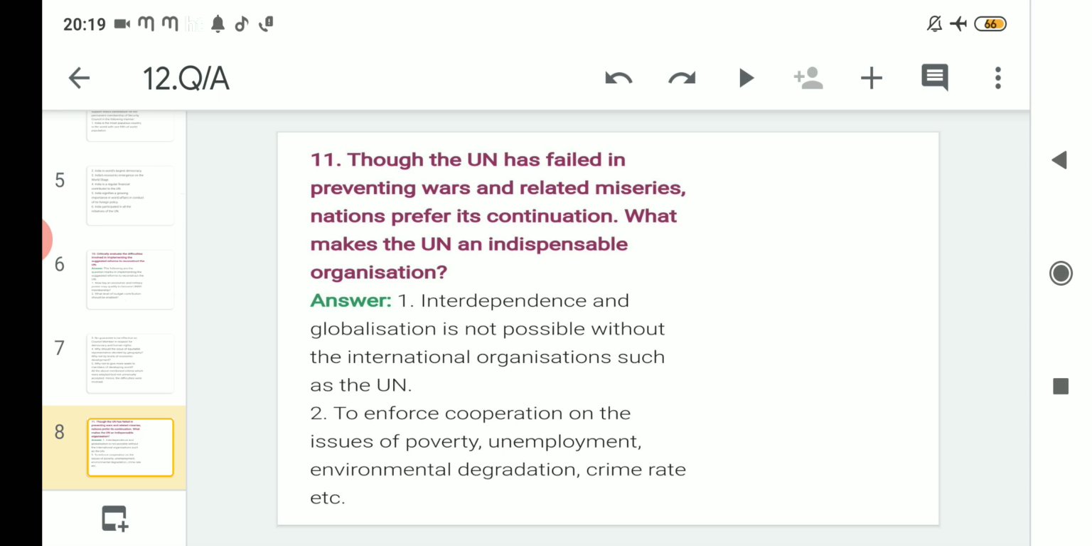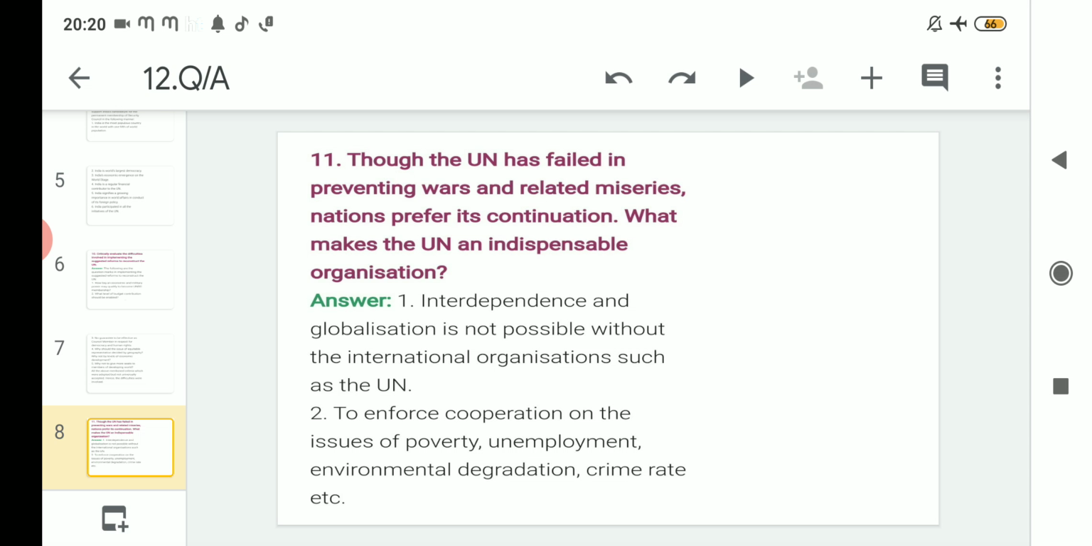After that, one more question is there. Though the UN has failed in preventing wars and related miseries, nations prefer its continuation. What makes the UN an indispensable organization? Like the League of Nations, which was unsuccessful in stopping war, after that the UN succeeded. But during the time of the UN also, till date, some wars have happened which the United Nations was not successful in stopping. But then also, what is the reason that every member nation wants the UN to be there?